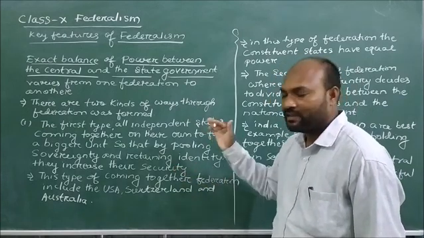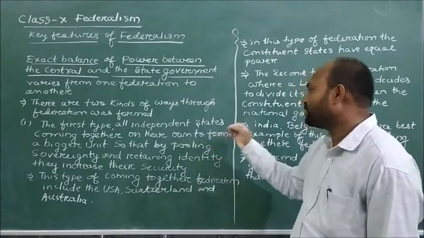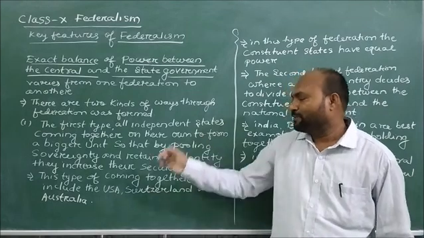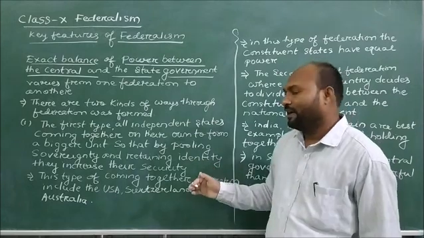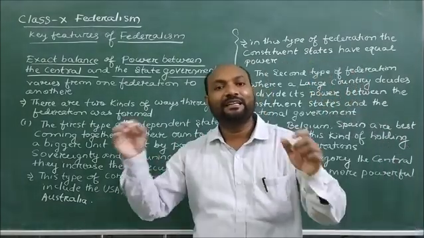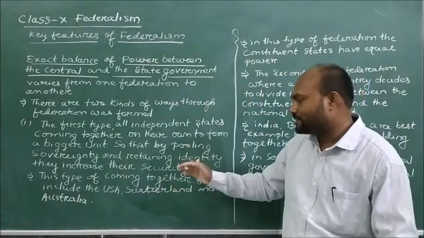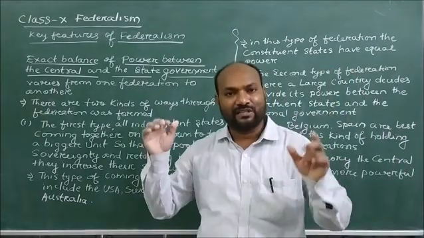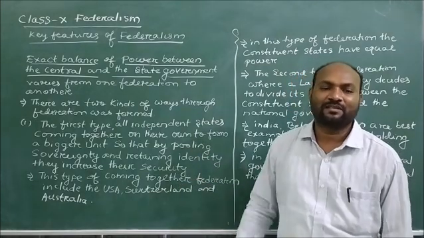The first is where all independent states come together in order to form a bigger unit, so that by pooling their sovereignty as well as retaining their identity, they increase their security. And this type of coming together federation includes Switzerland, the USA as well as Australia.